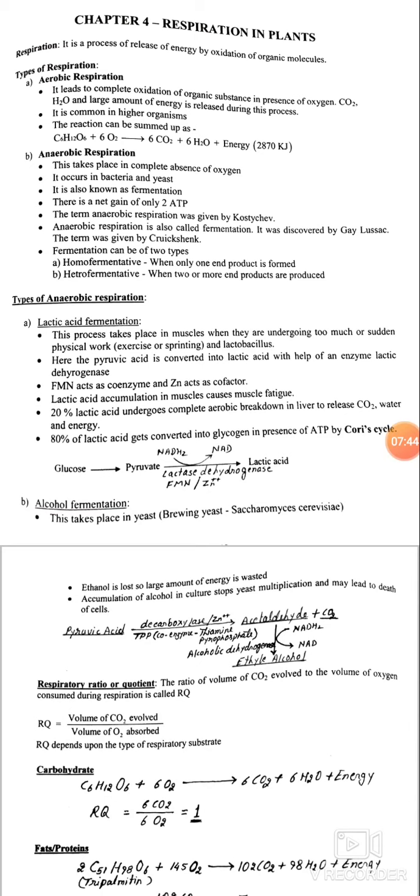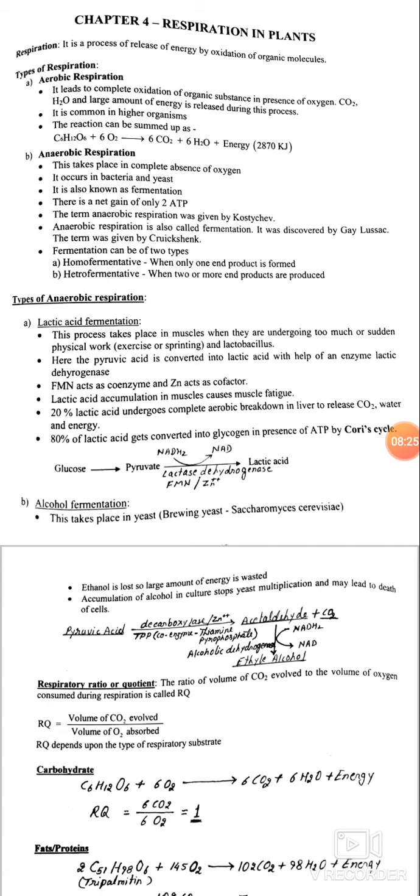Next is alcohol fermentation. This takes place in yeast, brewing yeast or Saccharomyces cerevisiae. Here, the pyruvic acid is first decarboxylated to acetaldehyde in the presence of enzyme carboxylase. Thiamine pyrophosphate is required as cofactor in this process.